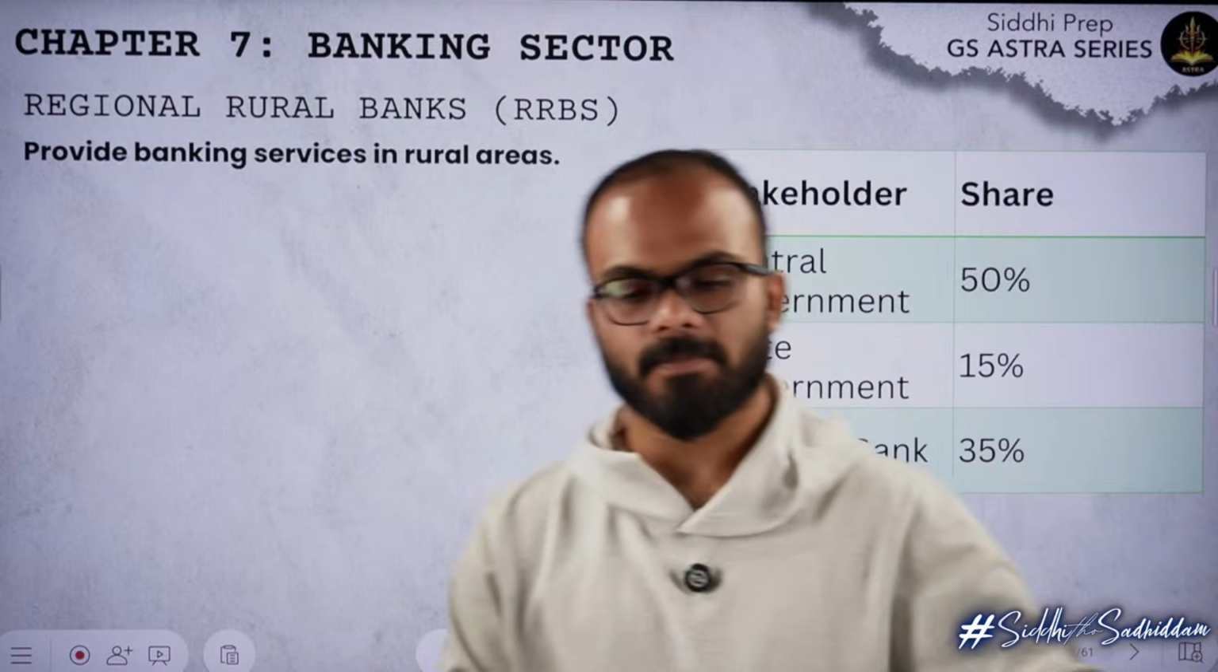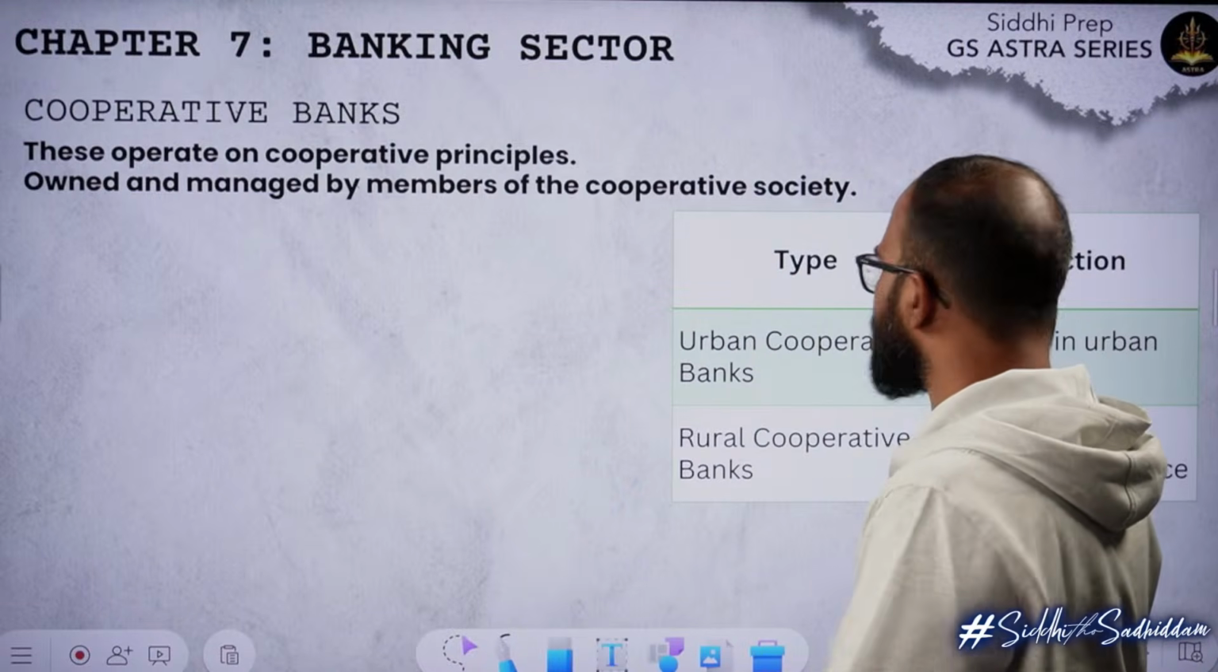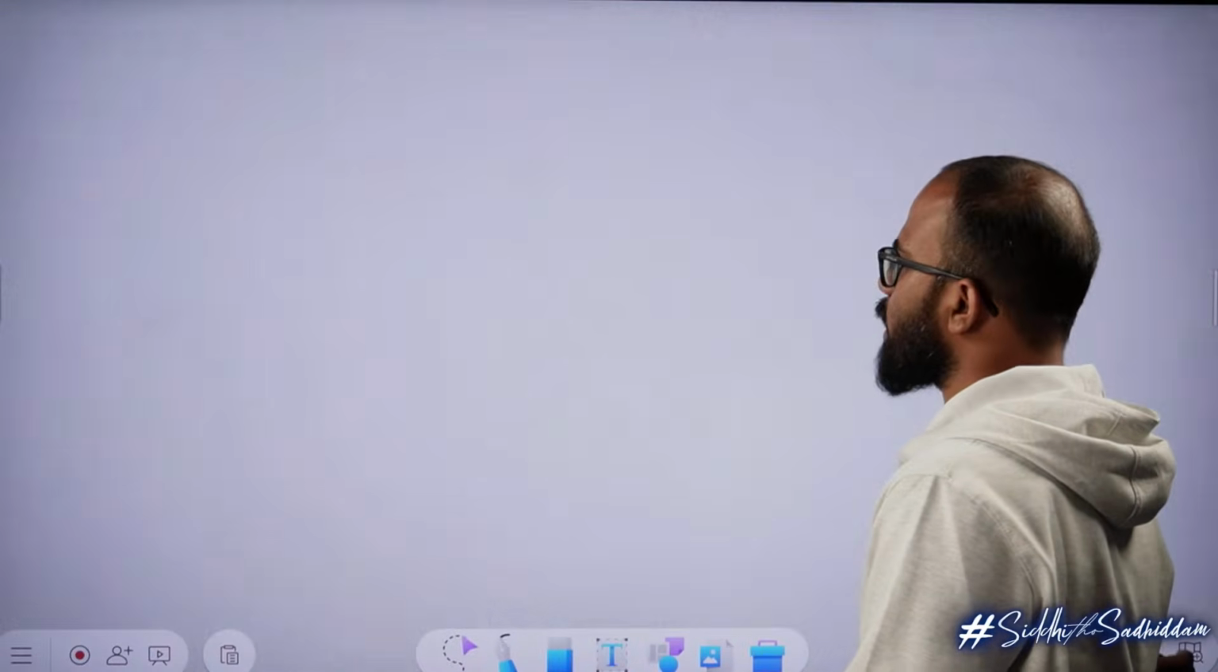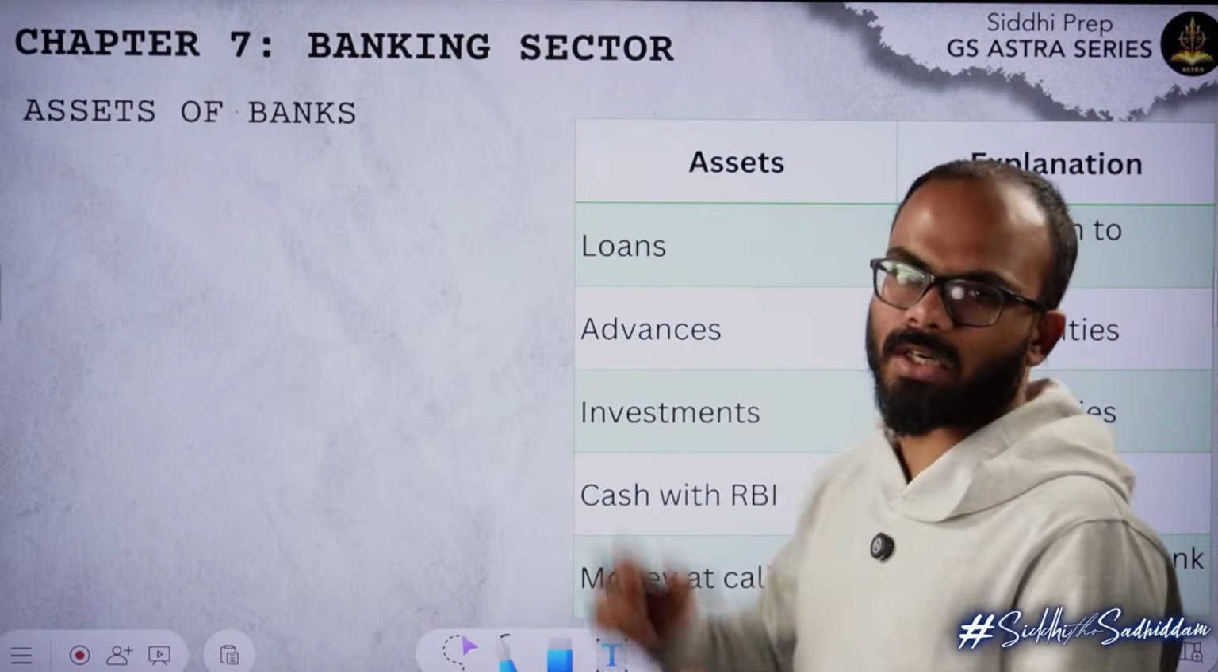That's it. This is regional rural banks. Cooperative banks, you guys know about cooperative banks and all. These are all types of banks. I'm not going to discuss much. This is important for us.